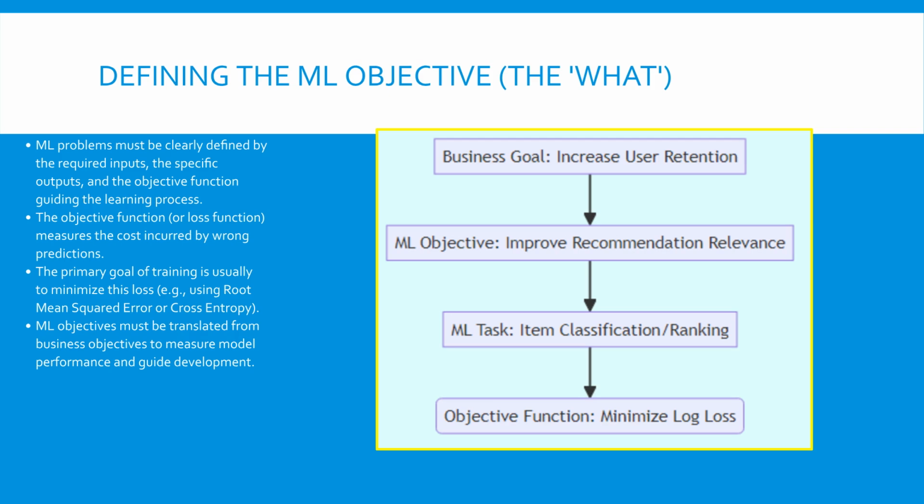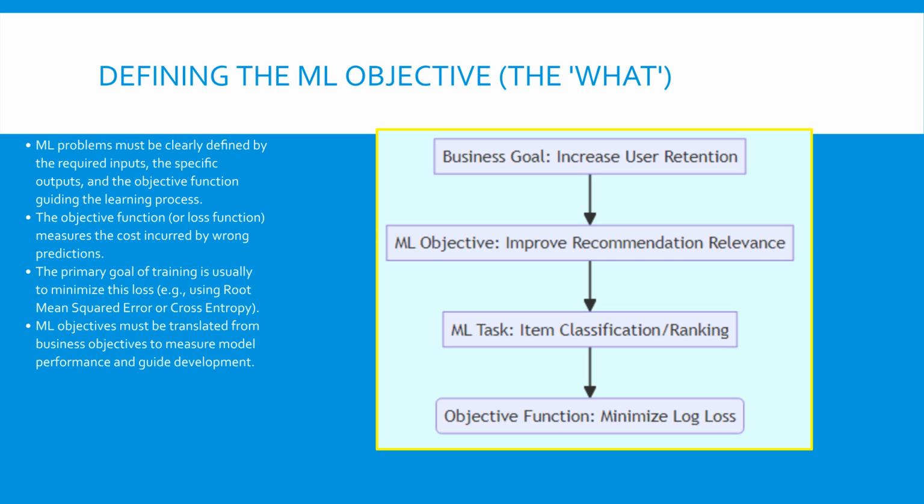This diagram visualizes the funneling process from a high-level business goal down to a measurable objective function. The starting point is a broad business goal, such as increasing user retention. This is translated into a more specific ML objective, like improving recommendation relevance. This objective dictates the ML task, for example, running an item classification or ranking model. Finally, this leads to defining the objective function, such as minimizing log loss, which is a metric the model can directly optimize during training. This systematic reduction ensures that all computational effort is directed towards supporting the initial business outcome.